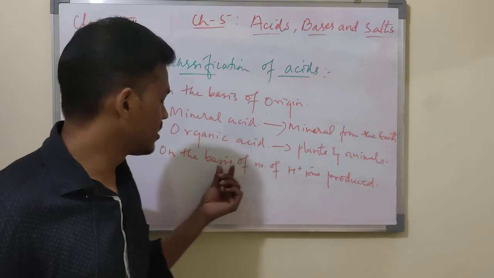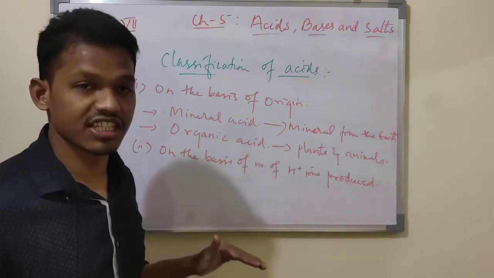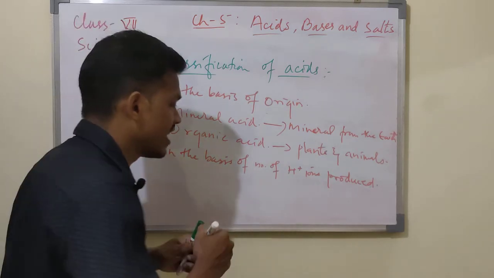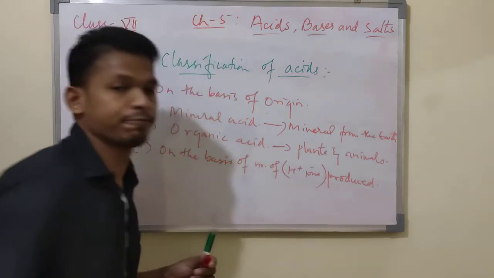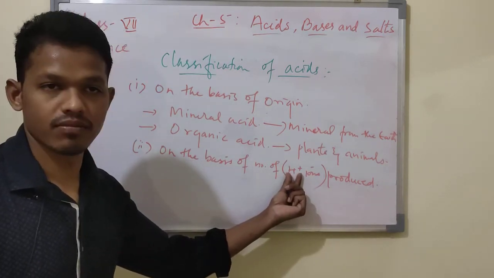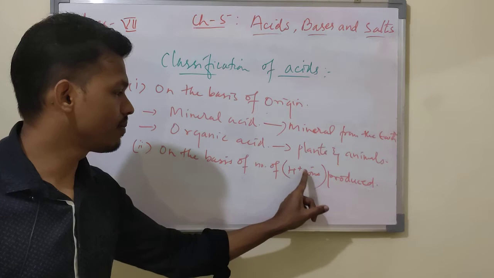So it depends on this how we categorize them into strong and weak acid. Strong and weak acids are categorized on the basis of these H plus ions. This H plus means hydrogen ion. This is a proton.